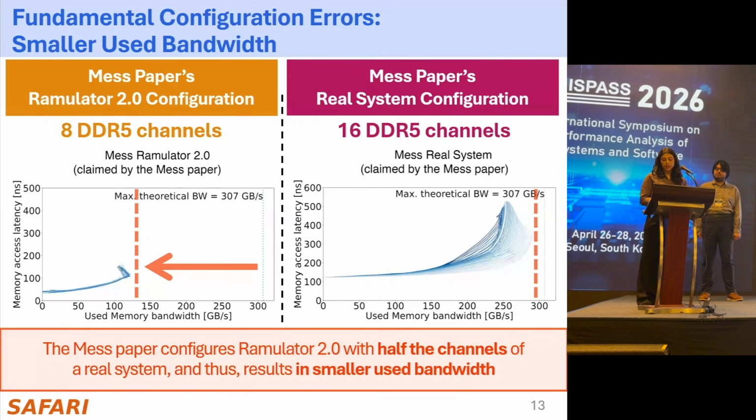Because of this configuration error, the MASS paper configures Ramulator 2 with half the channels of a real system and thus results in smaller used bandwidth.